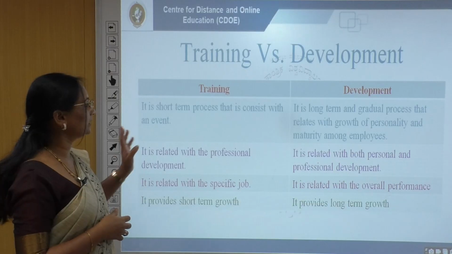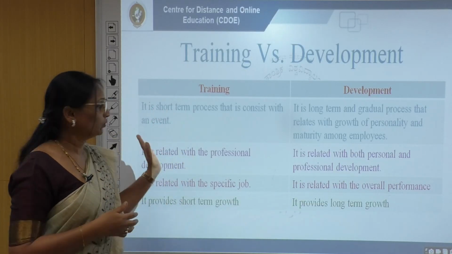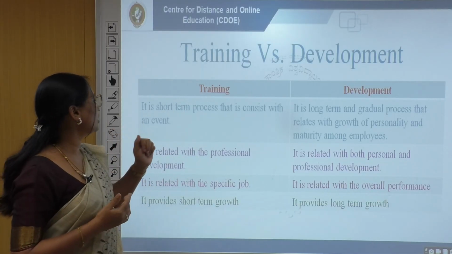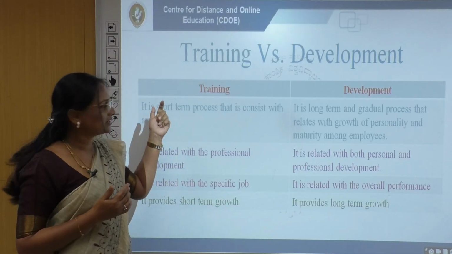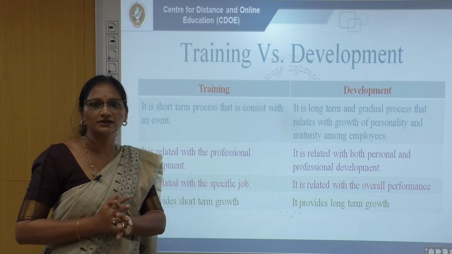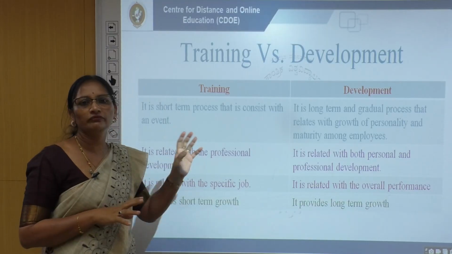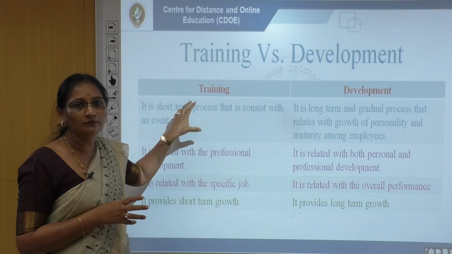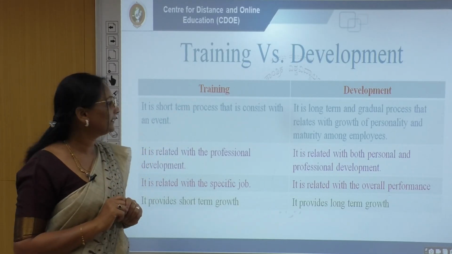So this is the difference. By clear points we can differentiate what is training and what is development. Training is a short-term process that consists of an event. For example, when you recruit new employees, to make them compatible with the new organization, you can conduct an orientation program. That is only for that particular purpose. That purpose is for a short period, and the intention is also clearly defined.